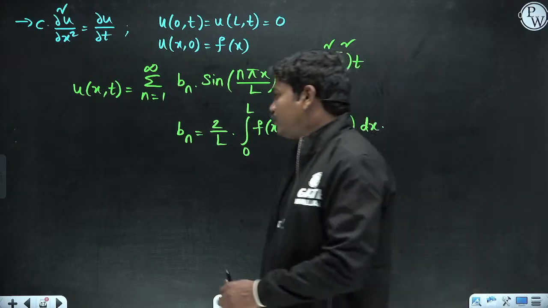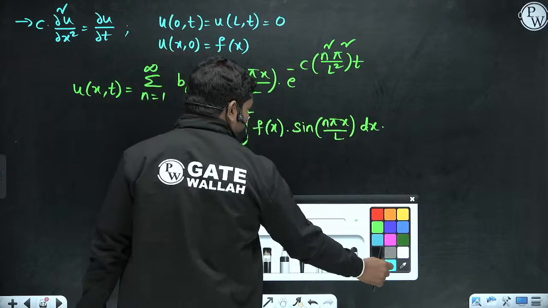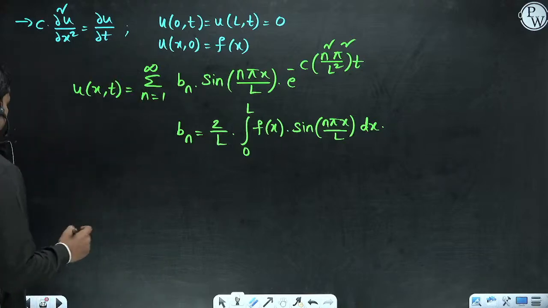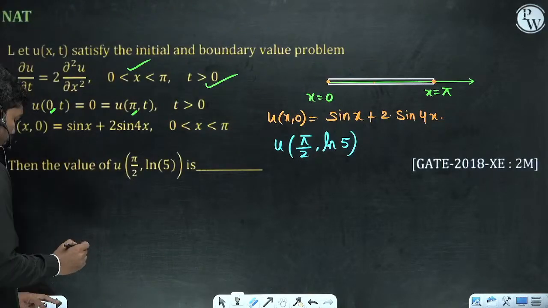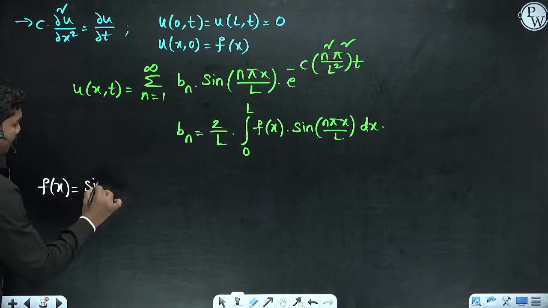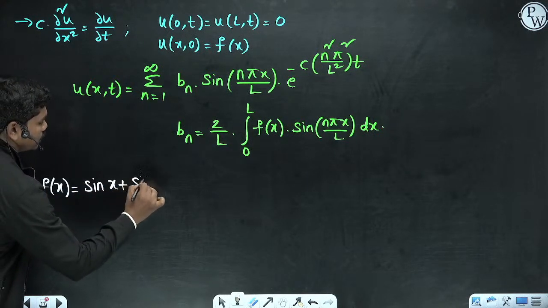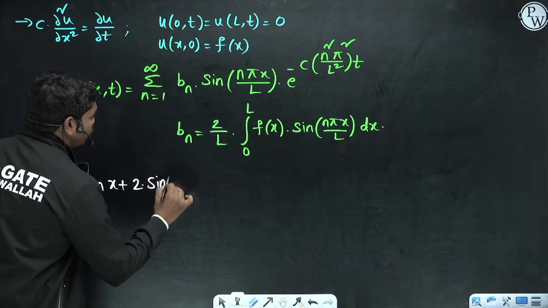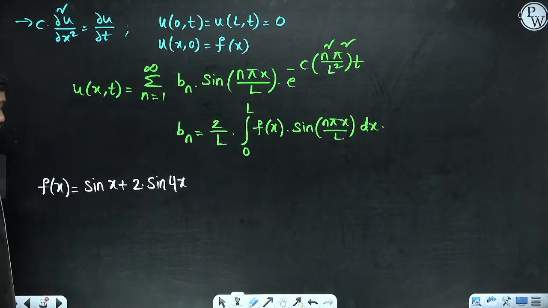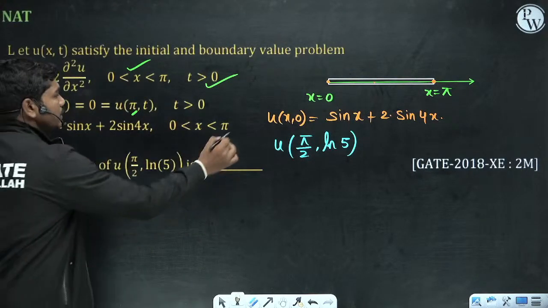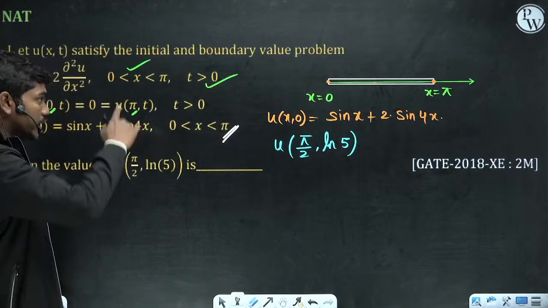Now first of all let us calculate the bn value. In this question, f of x is given. F of x is basically sin x plus 2 times sin 4x, for 0 less than x less than pi. Here the L value is pi, the length of the rod is pi.